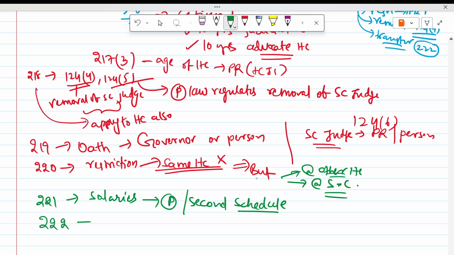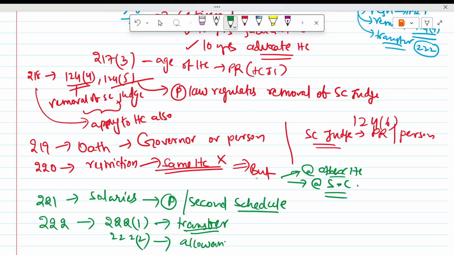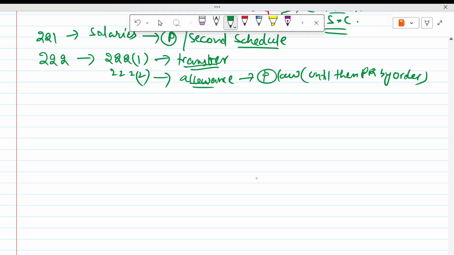Then 222. 222 says there is transfer of the judge. And there is a compensatory allowance given to whoever is transferred, but this is determined by Parliament by law. Until then, the President by order fixes the allowance. That is Article 222.